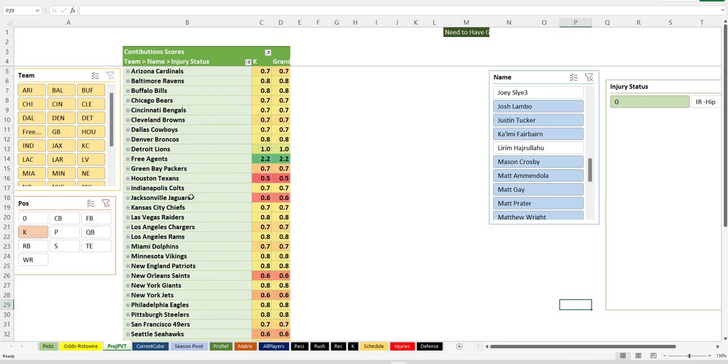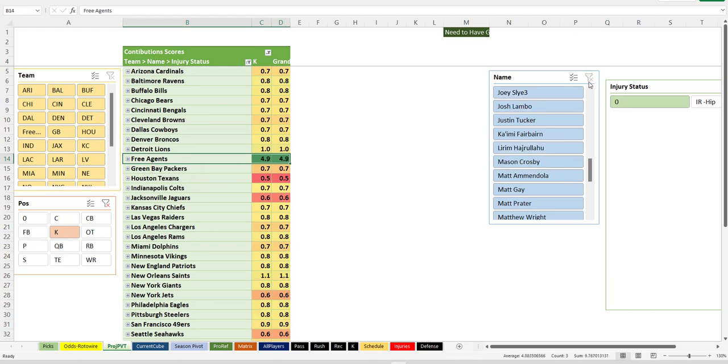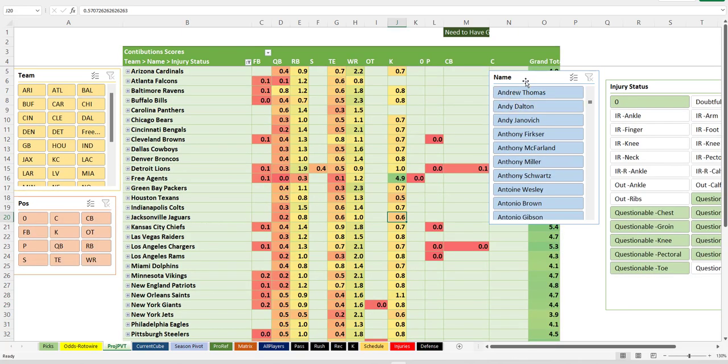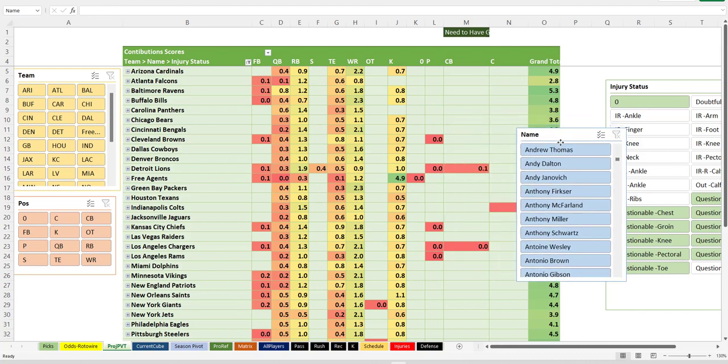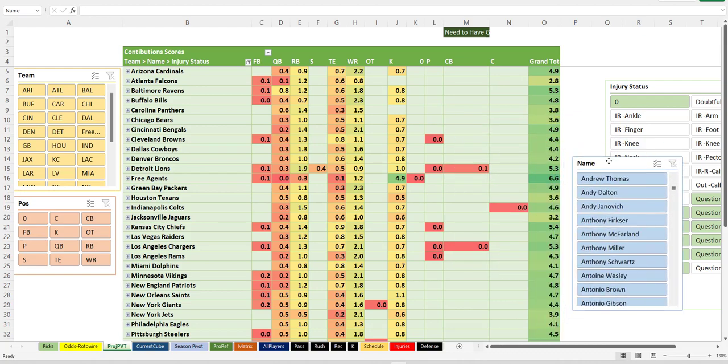Let's look at kickers, for example. We have a lot of kicker points in free agent. That makes sense. Oh, we got names hidden. Oh my God, we had some names unclicked. Don't do that, Kenny.